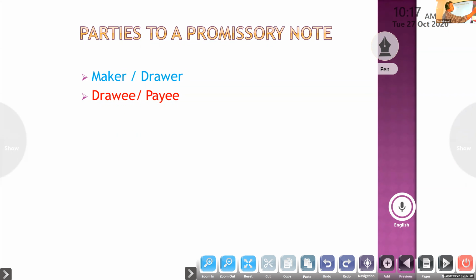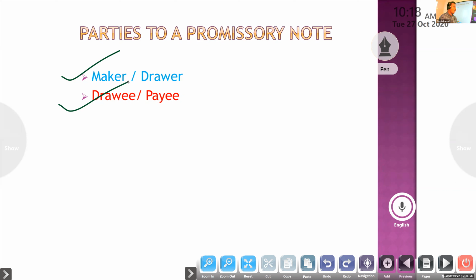Here, only two parties are there for a promissory note: drawer and drawee. First one, maker or drawer. Second one, drawee or payee.